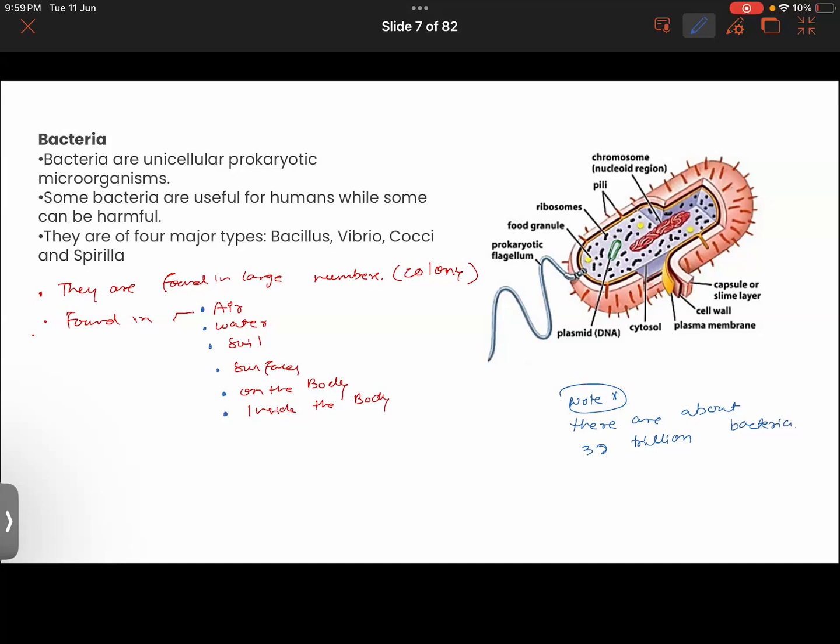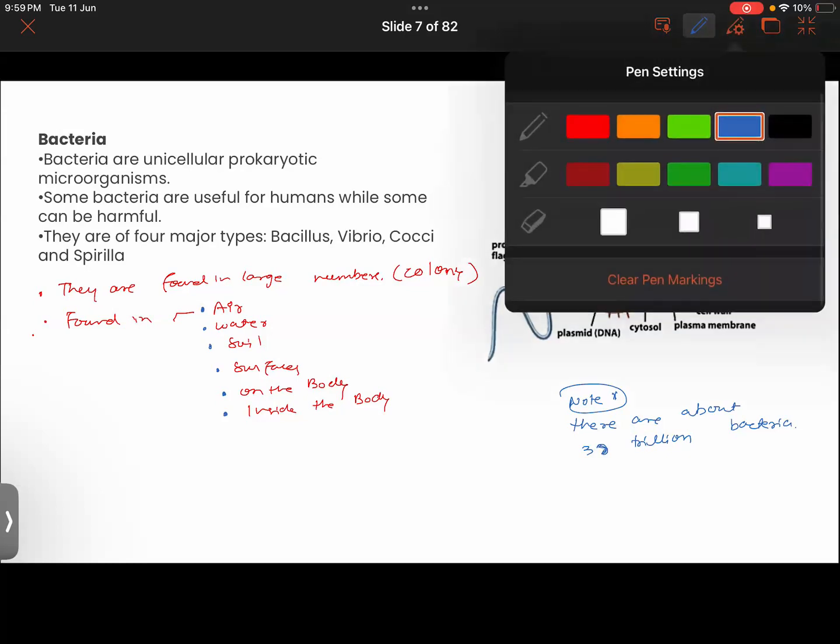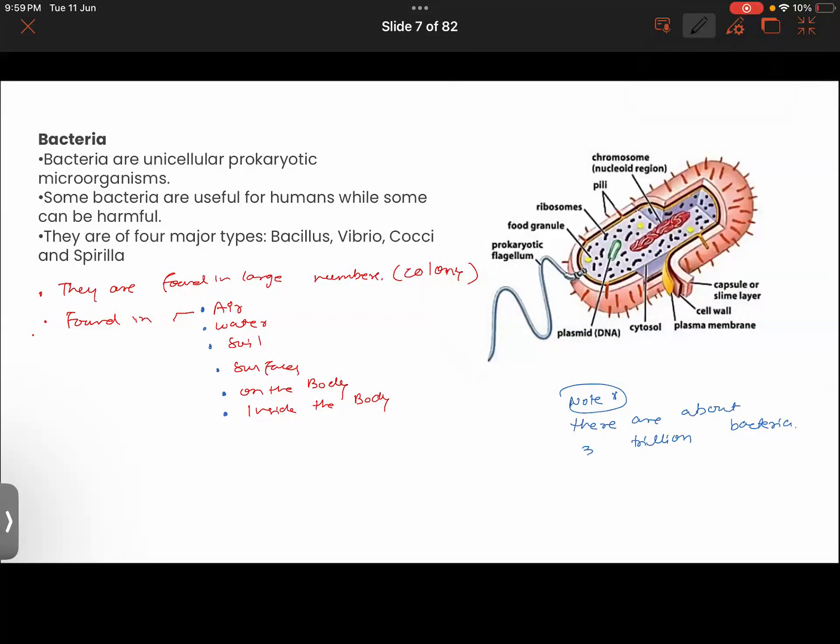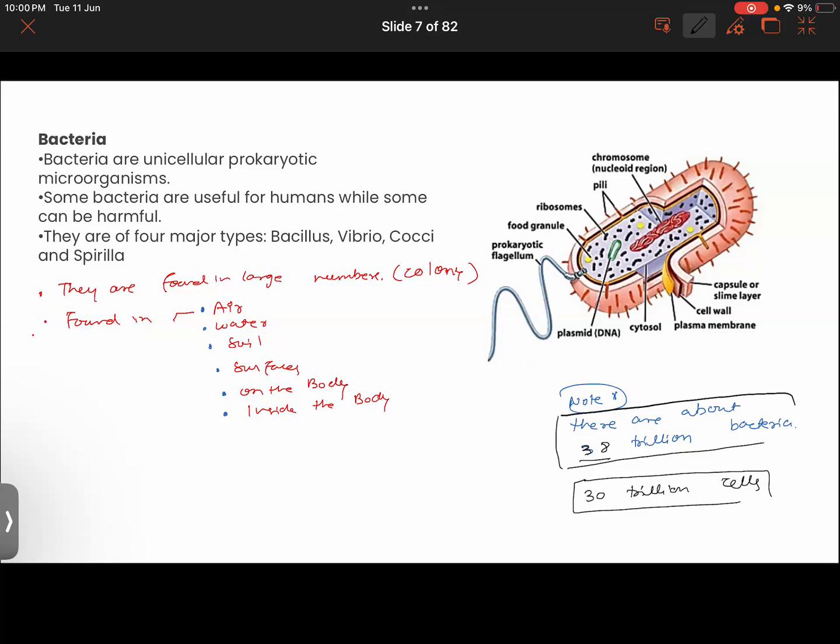Getting it? You might find it very surprising, but that is true. Now if you can recall, many times in the class I would have told that the average number of cells in the human body is 30 trillion. So the number of bacteria is more than the number of cells in your body. By 8 trillion, 8 more trillion bacteria are in your body.